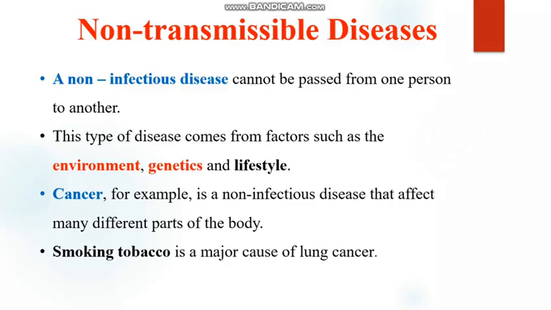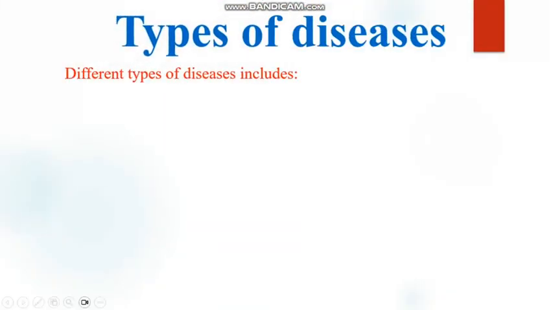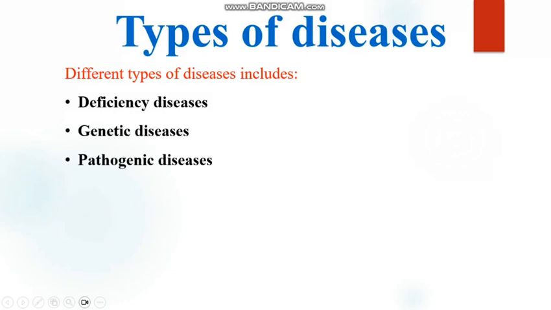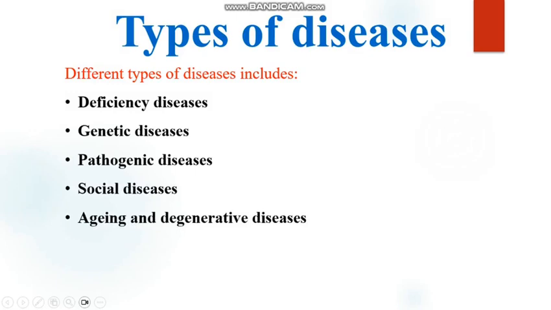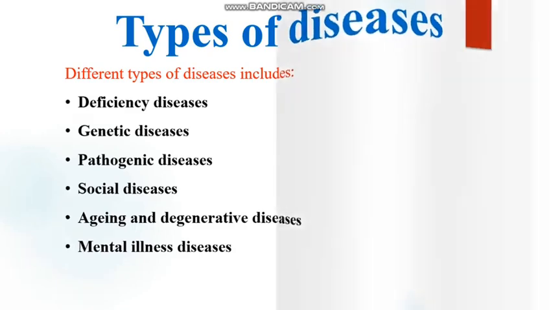So let us now look at the types of diseases. We have different types of diseases, and these can include deficiency diseases, genetic diseases, pathogenic diseases, social diseases, aging and degenerative diseases, nutritional diseases, and mental illness diseases. These are the different types of diseases that we have. So apart from just mentioning them, you must also know what they are. We even look at the examples. So we're going to start with the nutritional deficiency diseases.